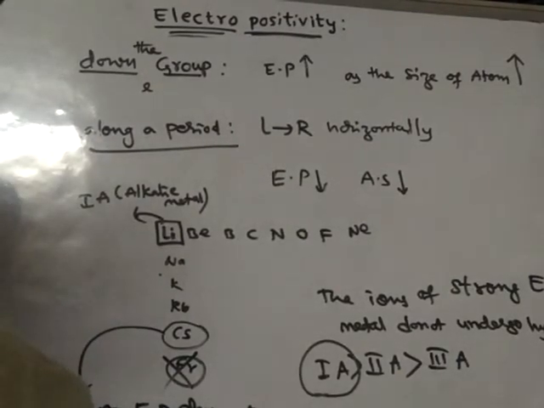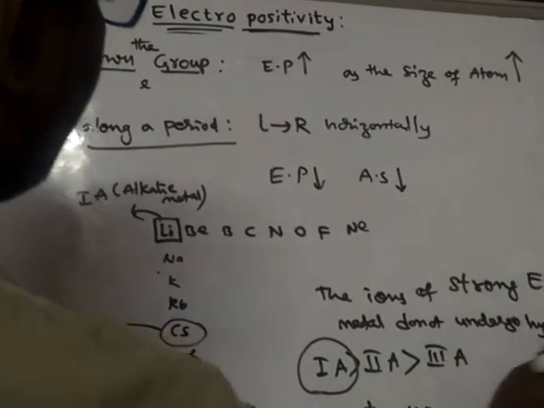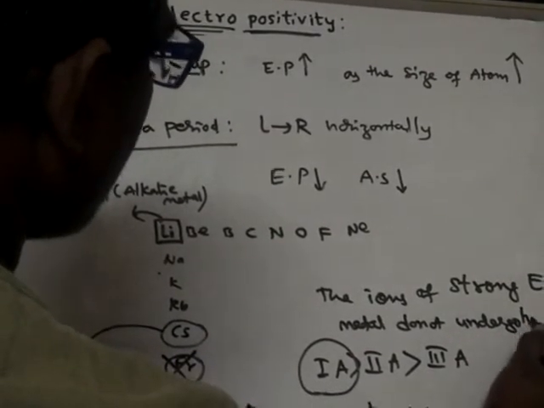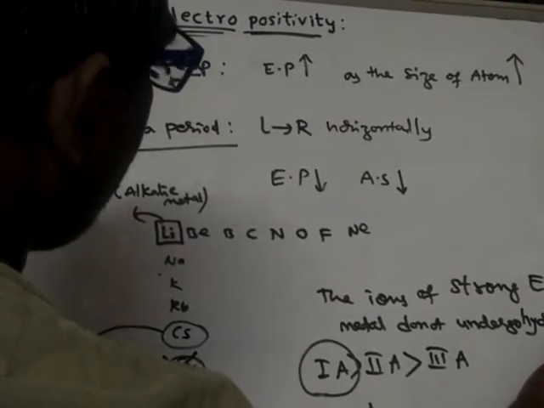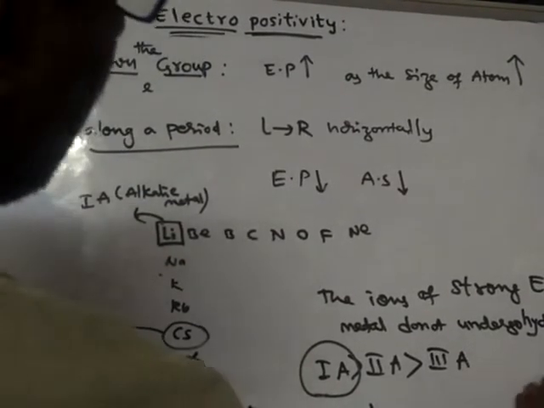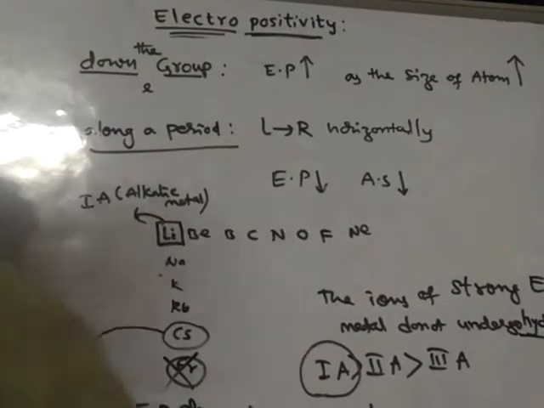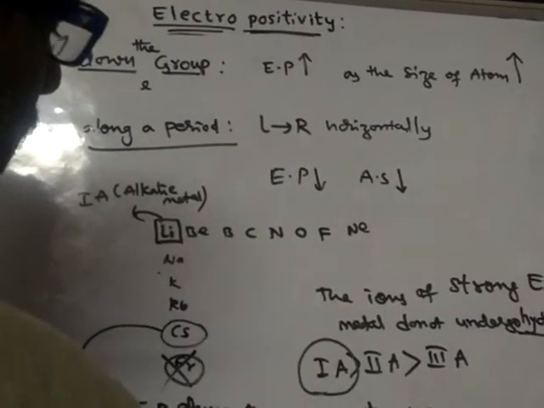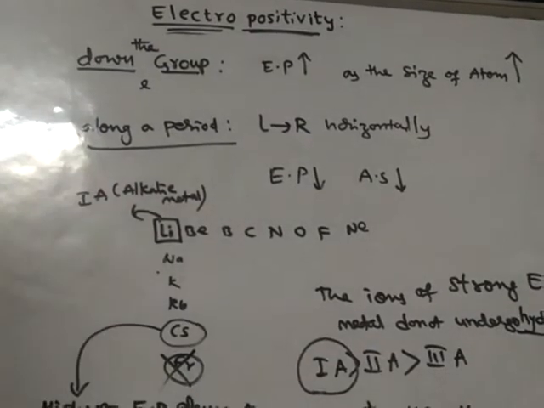For example, take the sodium ion reacting with water. What is the meaning of hydrolysis? Lysis means breakdown, and hydro means water. So water is broken down with the help of the ion. For sodium, hydrolysis does not take place.